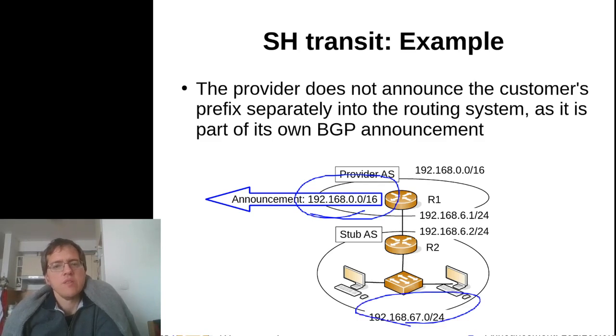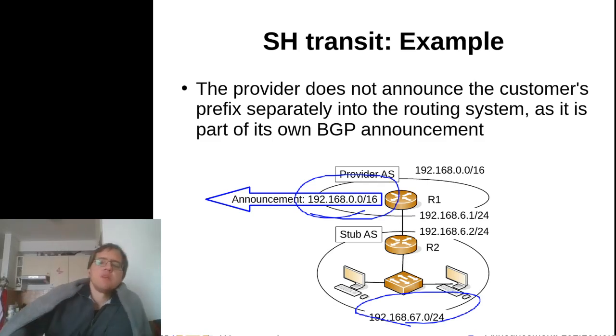So the announcements that it generates on its own behalf already cover the customer's address range, and that's why we don't need a separate announcement in this case.